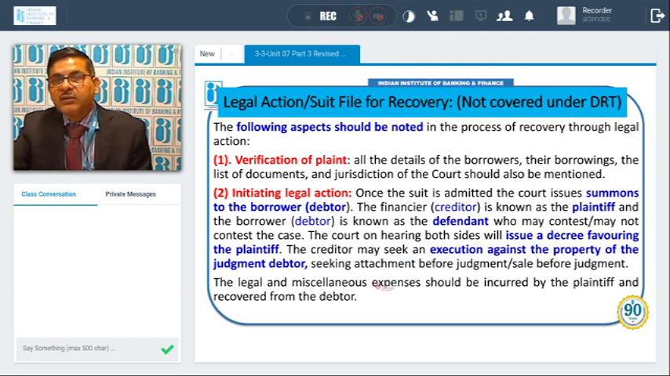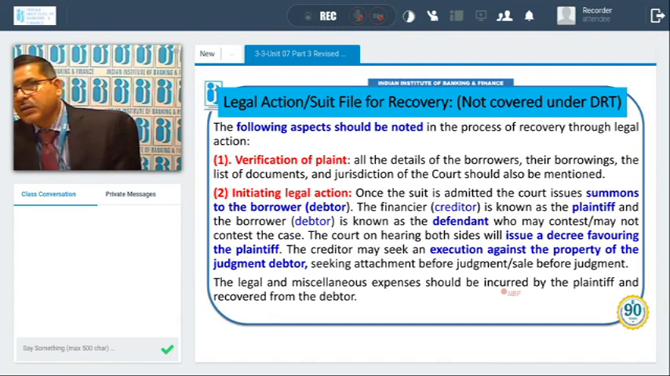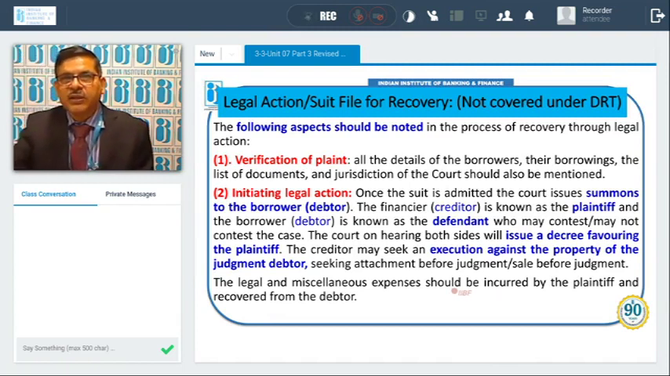The legal and miscellaneous expenses should be incurred by the plaintiff and recovered from the debtor. So any expenses, legal or any other expenses, they also should be mentioned in the plaint, and they are to be recovered from the debtor.